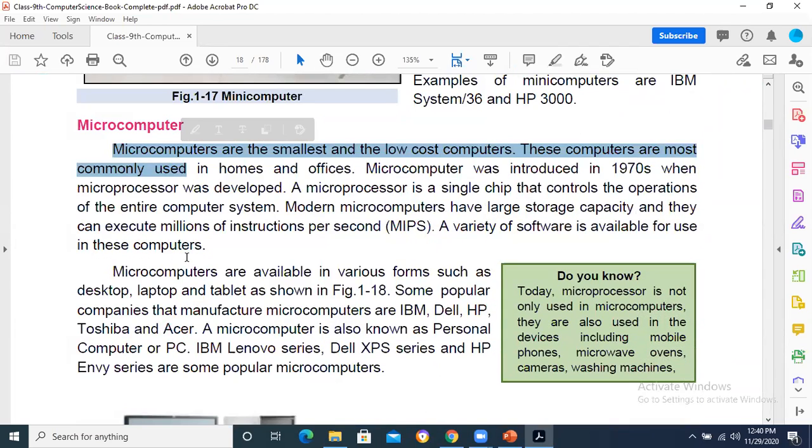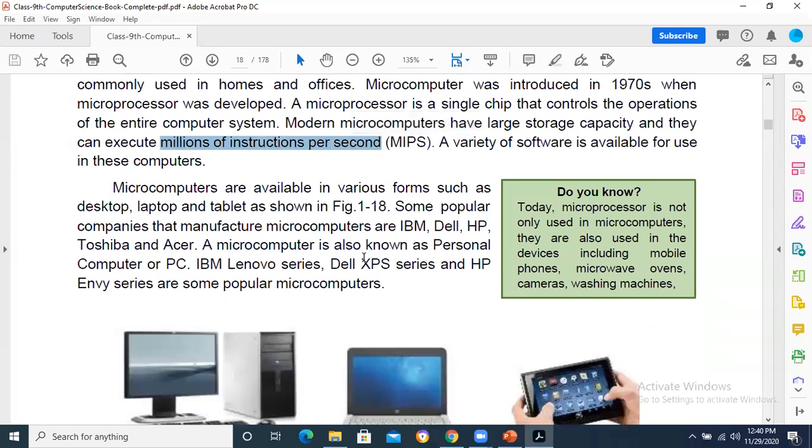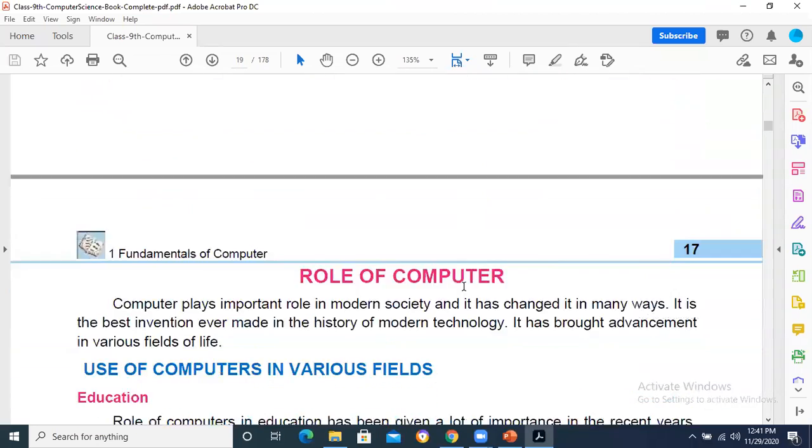Now, microcomputer is today's computer: laptop, desktop, cell phones, Android, tablets. These all are microcomputers. These can process millions of instructions per second. Even the capacity of early ages mainframe computers is there in today's cell phone. Means the instructions that we are processing are equivalent to the early ages mainframe computer system that we are having in our pockets today. So I think there isn't any problem in it.